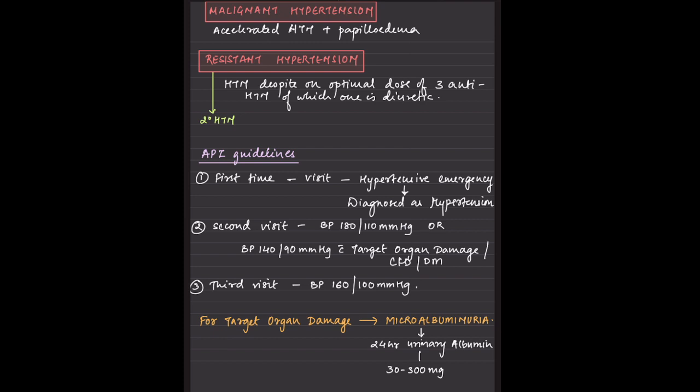The third time, if the patient has even a 160 BP, then it has to be hypertensive, right? For target organ damage, microalbuminuria is very important. That means 30 to 300 milligrams of albumin present in the urine, and a 24-hour urinary creatinine to be done.